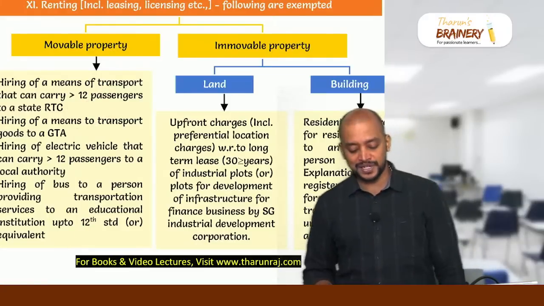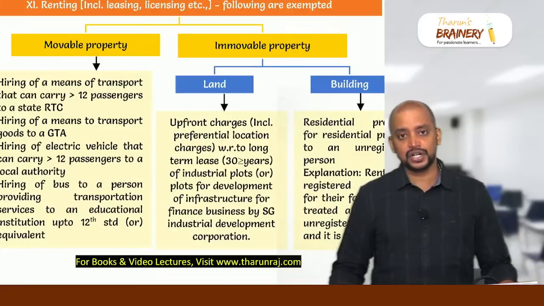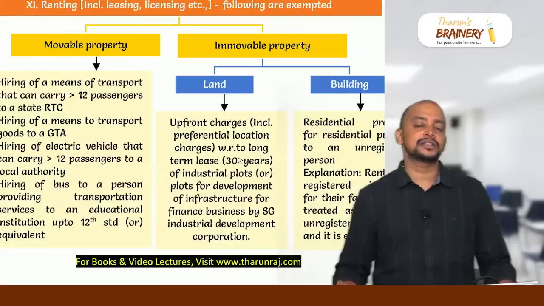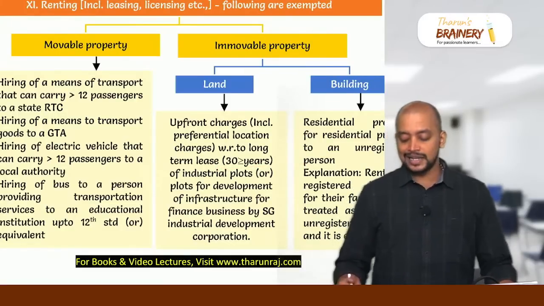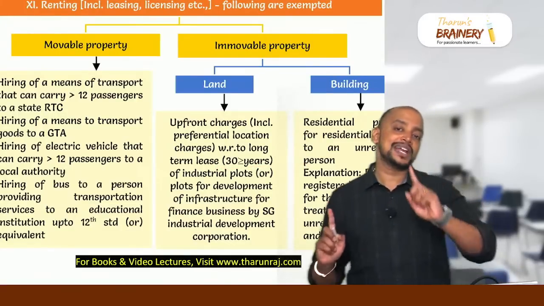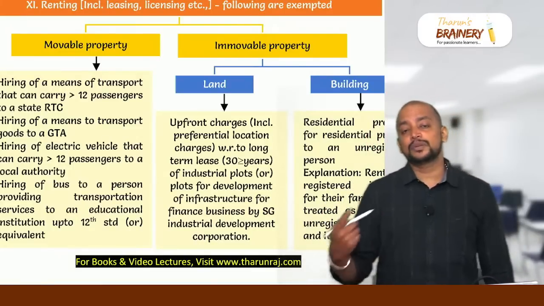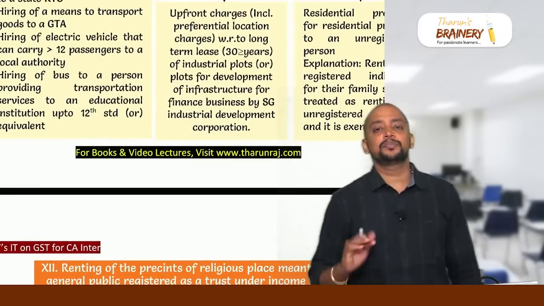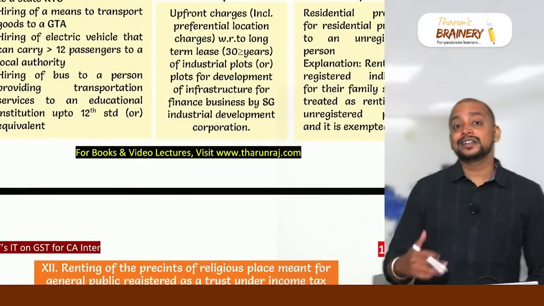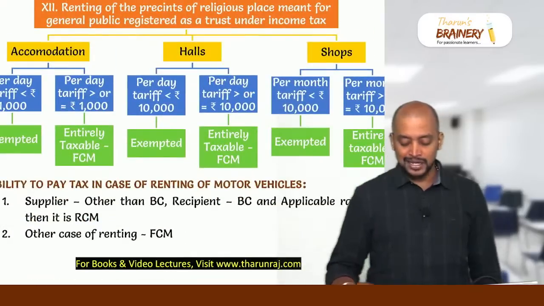Then immobile property: land upfront charges including preferential location charges for long-term lease. Long-term lease means lease for a period more than or equal to 30 years. And then building, in case of building only 1 exemption: renting of residential property for residential purpose to unregistered person is exempted. If it is to registered person, it will be taxable, and registered individual for personal stay, family stay is also exempted. That is an amendment.